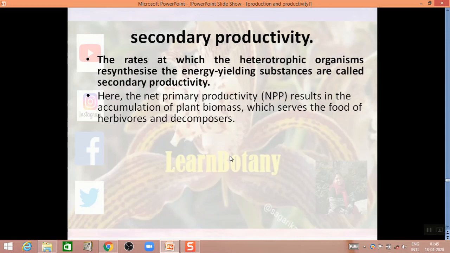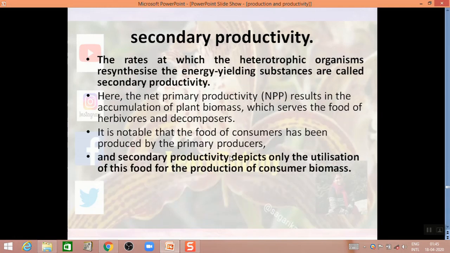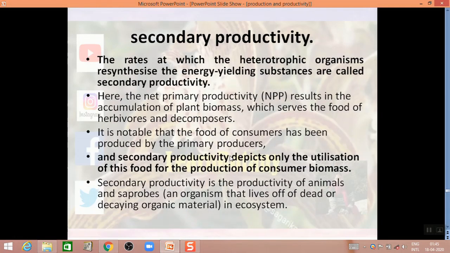Secondary productivity is the productivity of animals or saprobes. So this is the secondary productivity.